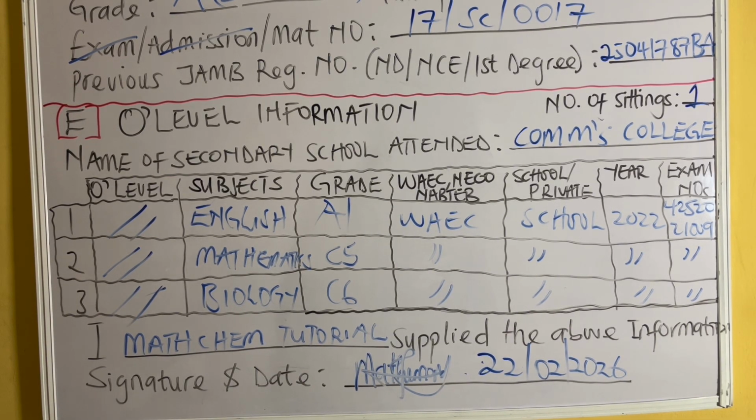So this is all the aspects you need to fill in your direct entry form. Though there's another section, that section is for official use only. Please don't touch that particular place. So after filling this form, everything is perfect, so you have no mistake. Then go ahead and do your DE registration.